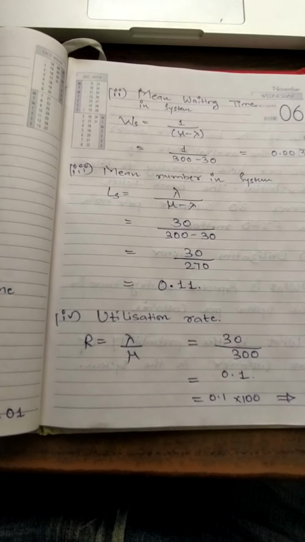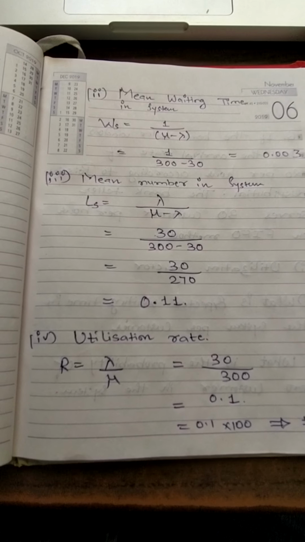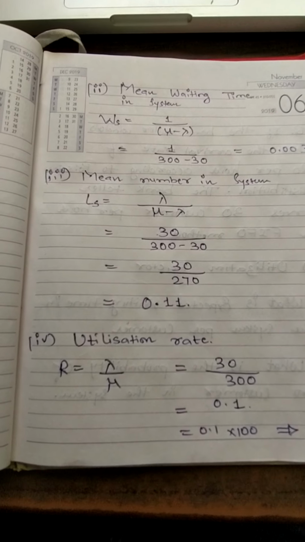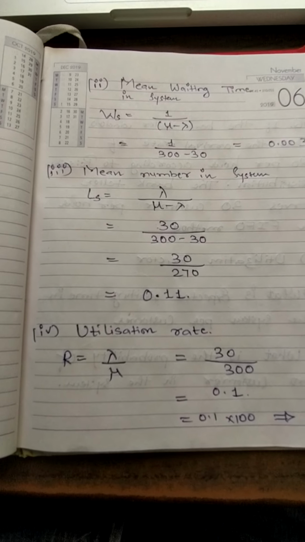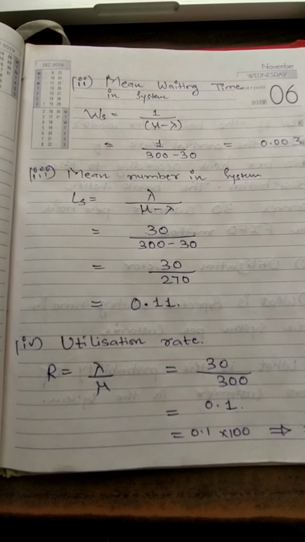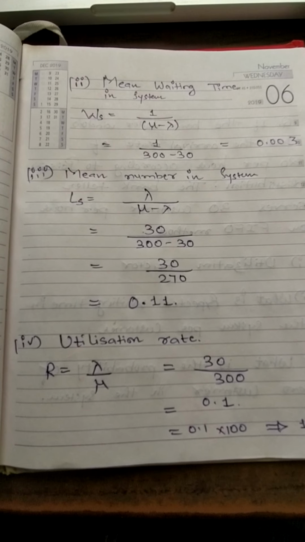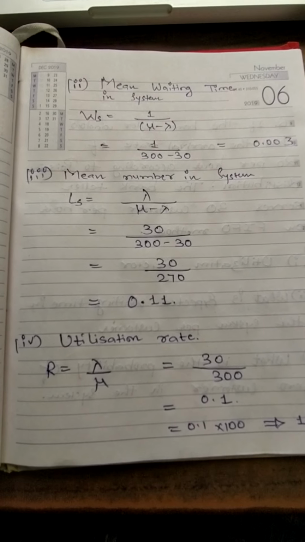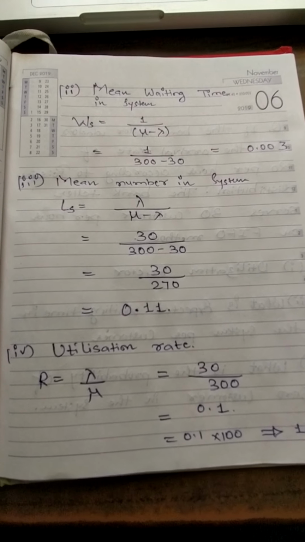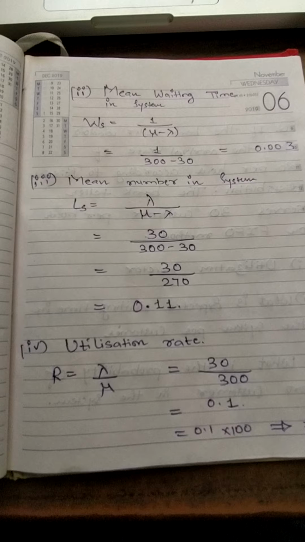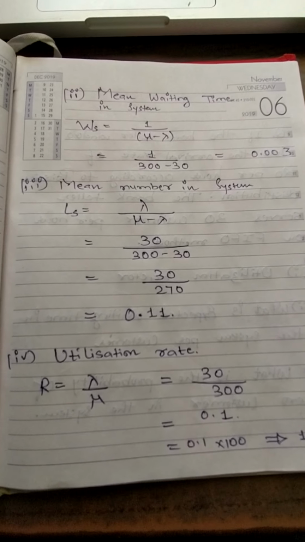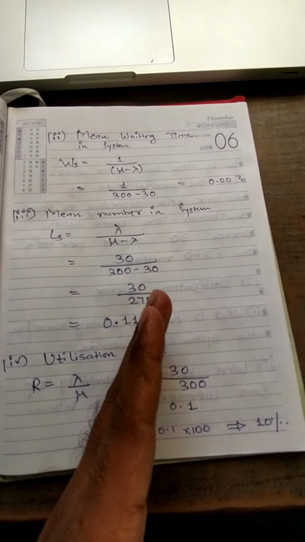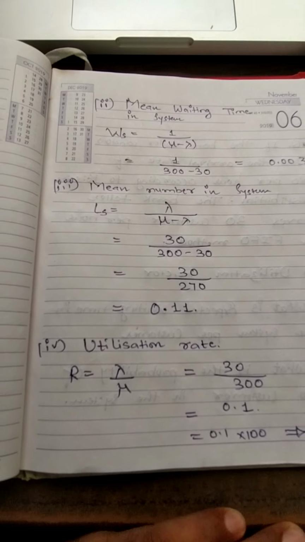The only thing you need to understand is that either you will be asked to calculate the waiting time, or the number of customers, or the length. So don't get confused. You have to use your common sense to understand that waiting line and queue are the same. You have to analyze time spent in the system, time spent in the queue, and waiting time. In the exam, waiting time means queue, right? System means queue plus the time required by him to get the service, right?